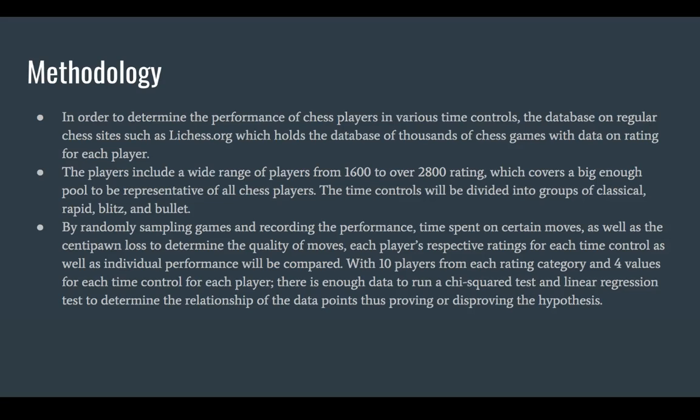By randomly sampling games and recording the performance, time spent on certain moves, as well as the centipawn loss to determine the quality of moves, each player's respective ratings for each time control, as well as individual performance will be compared. With 10 players from each rating category and 4 values for each time control for each player, there's enough data to run a chi-square test and a linear regression test to determine the relationship of the data points, thus proving or disproving the hypothesis.